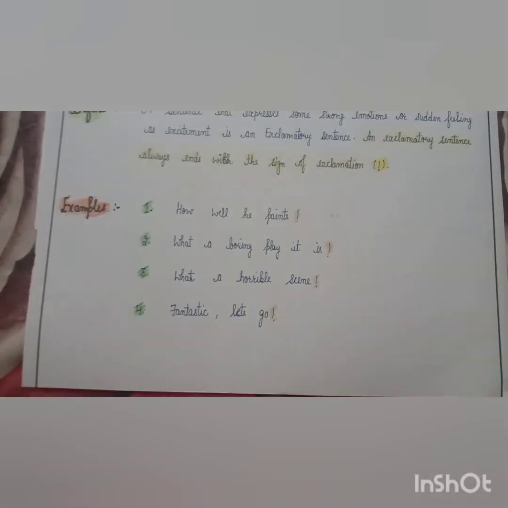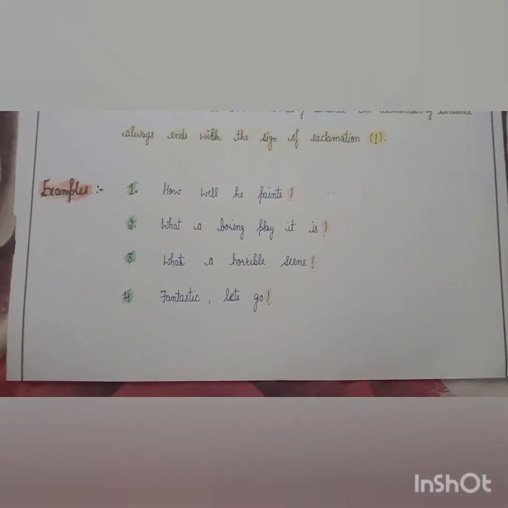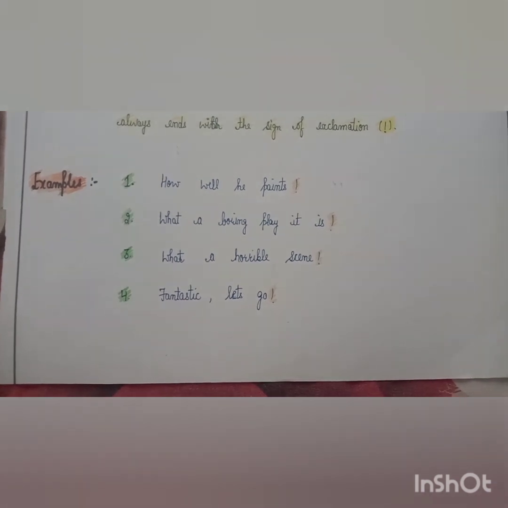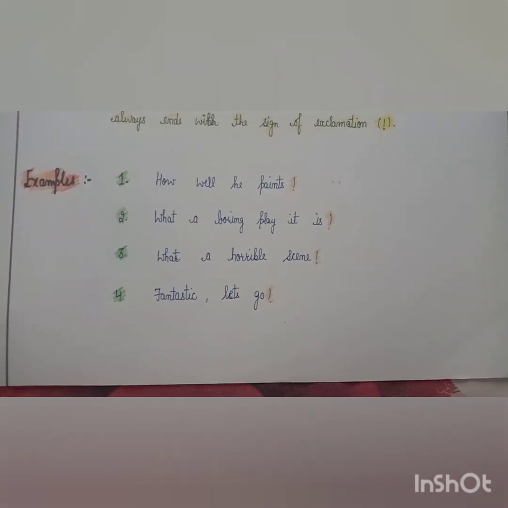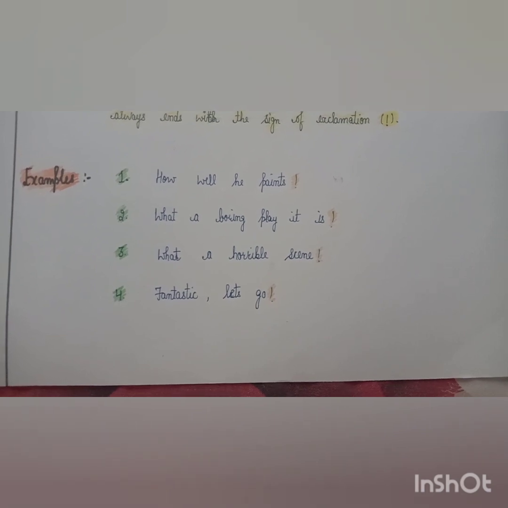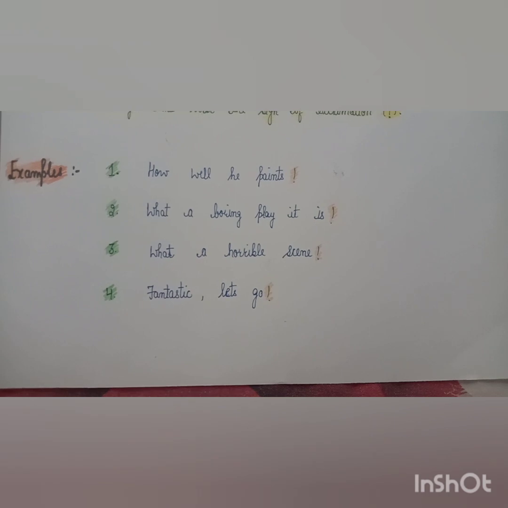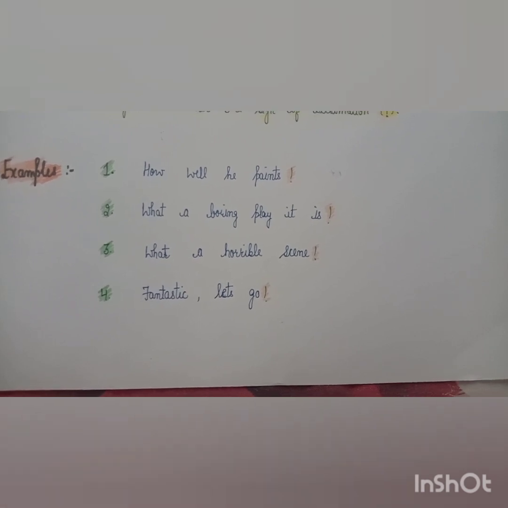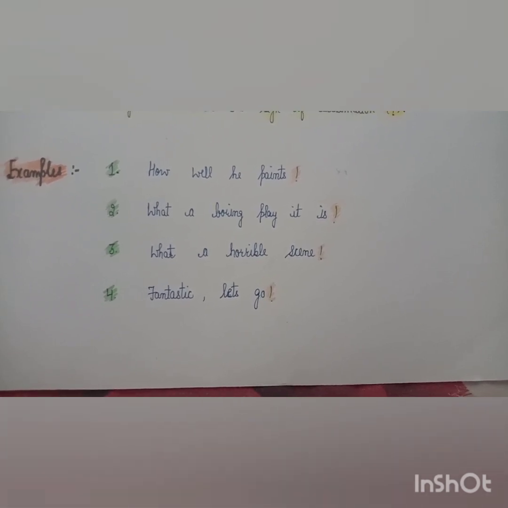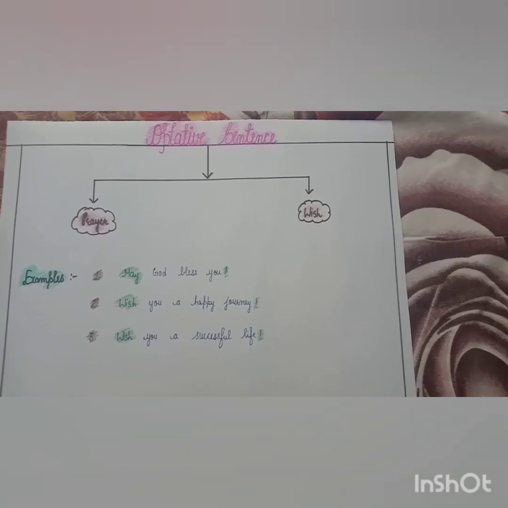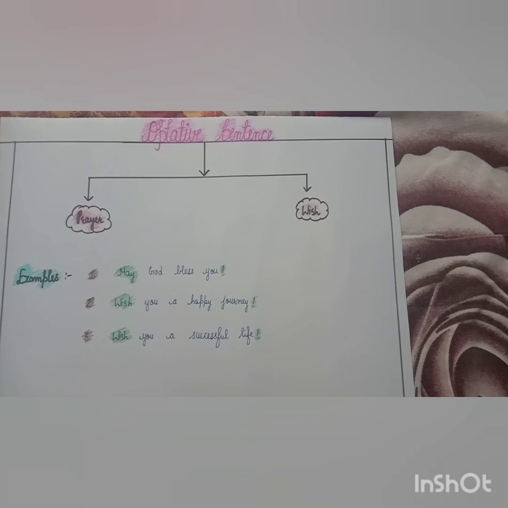Now examples based on emotion and excitement: how well he paints. It shows one's excitement. What a boring play it is. One's sad emotion. What a horrible scene. One's emotion. Fantastic, let's go. Again one's excitement. Fifth and the last type is optative sentence.